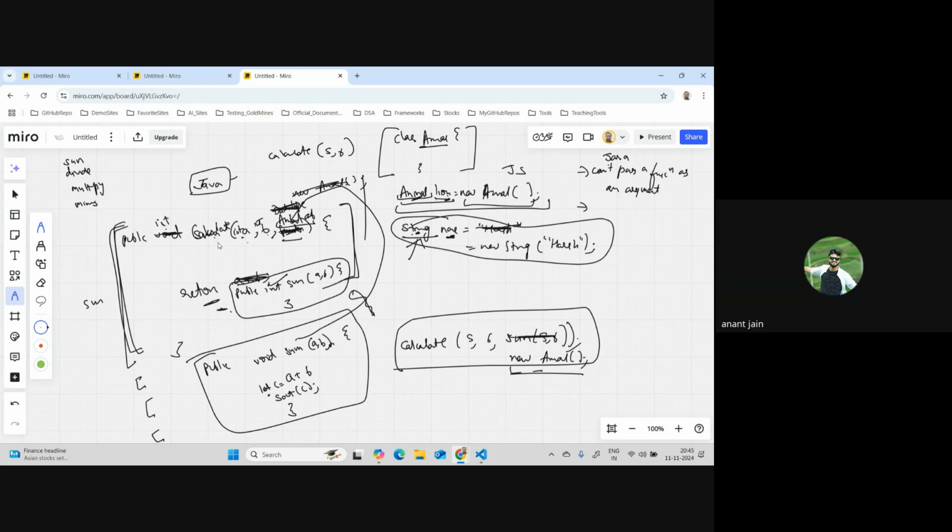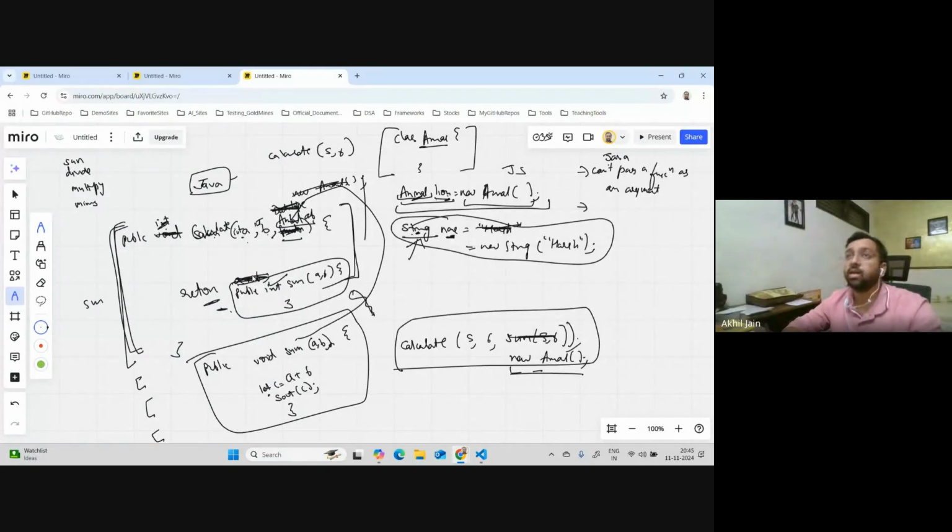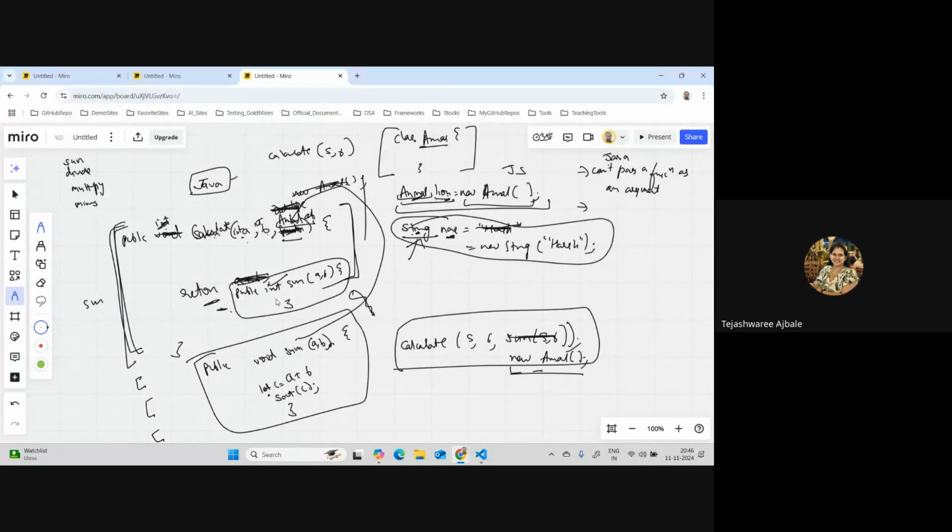I'm not sure about this access modifier, but I think we can call a function in the return statement. You can call a function in a return statement. But can you write a function within a function? When we call a function with return statements, that function is already declared. But here, Akhil is saying that we are declaring the function also, like public int sum. So I think that is not possible.